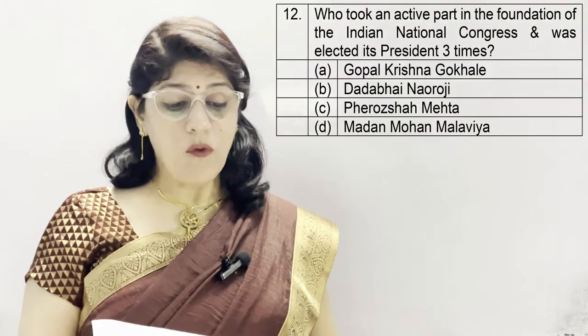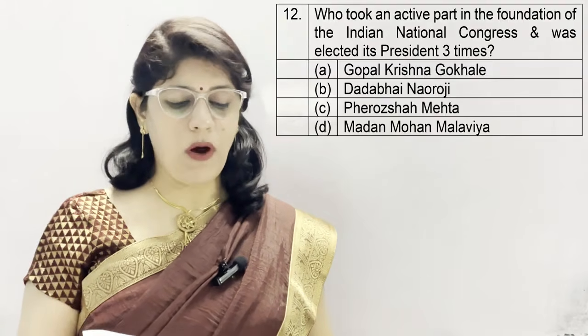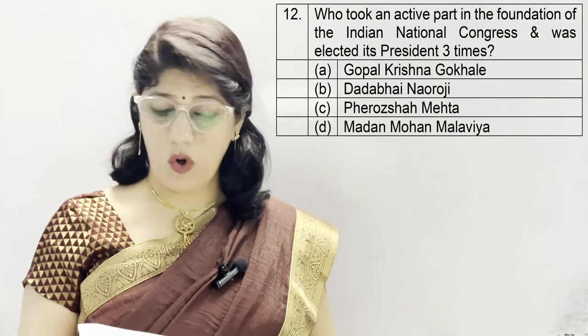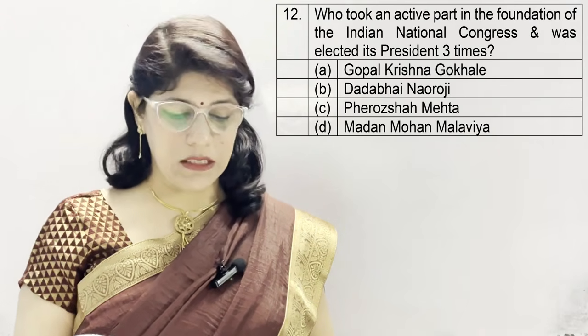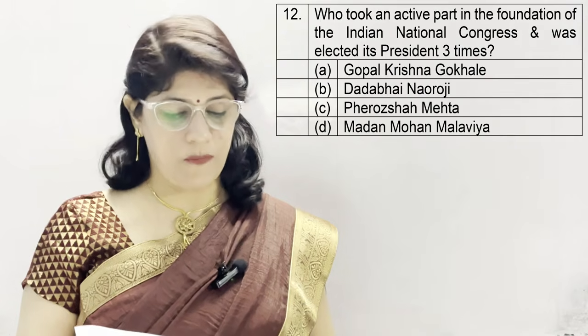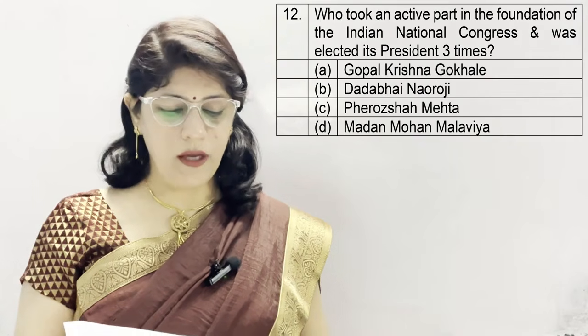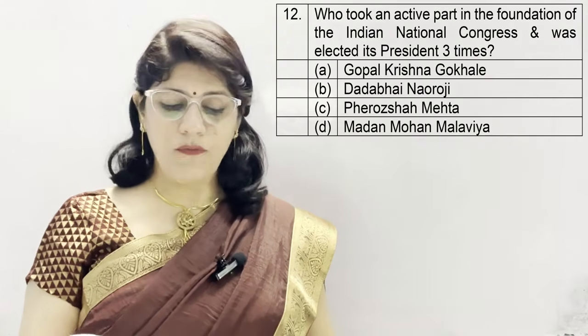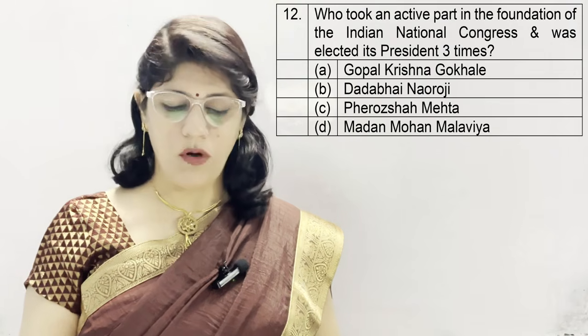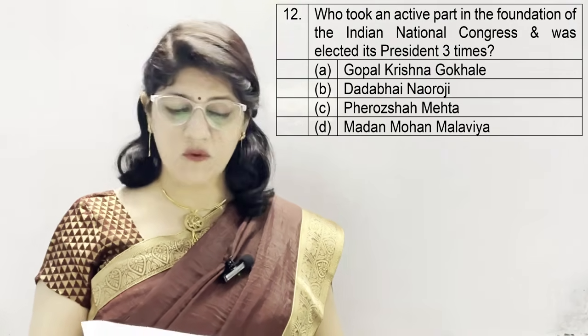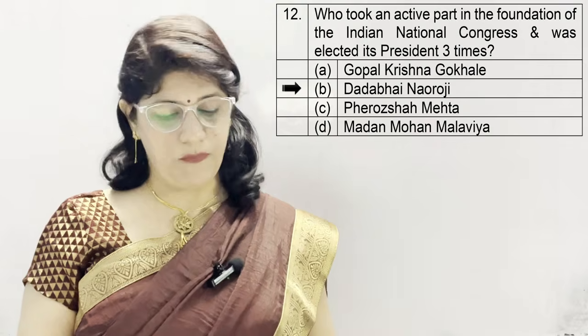Question number 12. Who took an active part in the foundation of the Indian National Congress and was elected its president 3 times? Option A, Gopal Krishna Gokhale, B. Dadabhai Naoroji, C. Firoz Shah Mehta, and D. Madan Mohan Malviya. And the correct option is B, which is Dadabhai Naoroji.